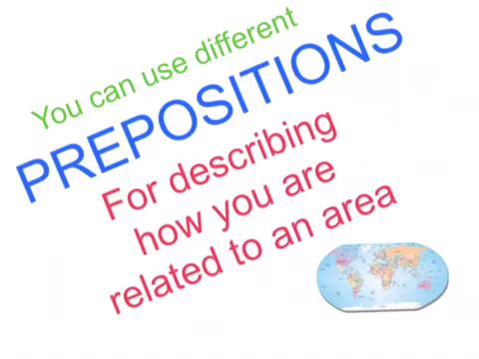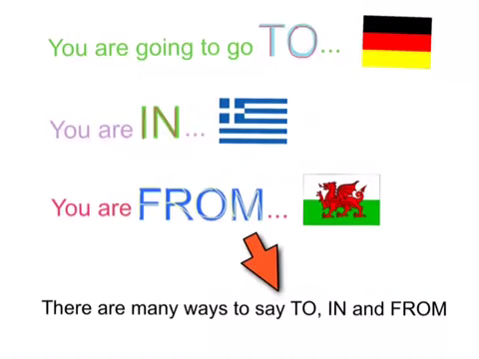It's great knowing the names of countries in French, but we need to be able to do more. So for this, we can use prepositions. Prepositions help us to describe how we're related to an area, a town, or a country. Here are some great examples of prepositions you should know on this topic. Let's say you're going to go to a country, you are in a country, or you're from a country. Those are the main prepositions you should know: to, in, and from, and there are many ways to say them.